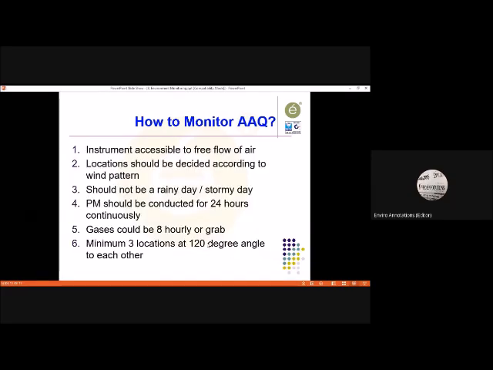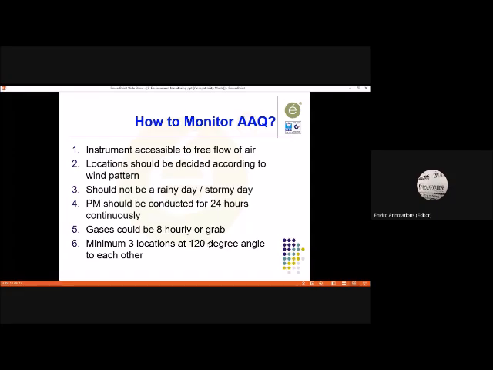Okay, now let us move to the second point. Here it is important. You see, instrument must be accessible to free flow of air. There should not be any disturbances. Free flow. If you make a cone type of imagination, there should be free flow from all the sides, so that the air is representative.